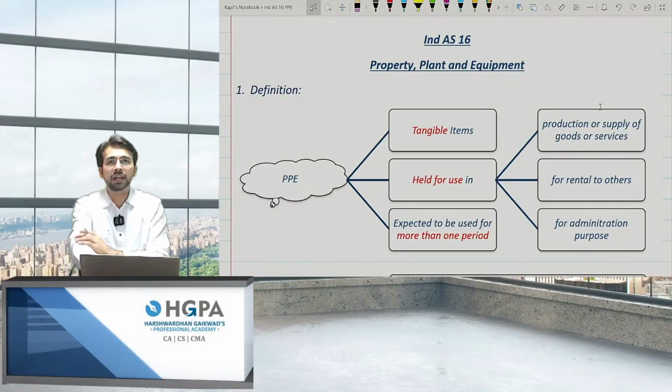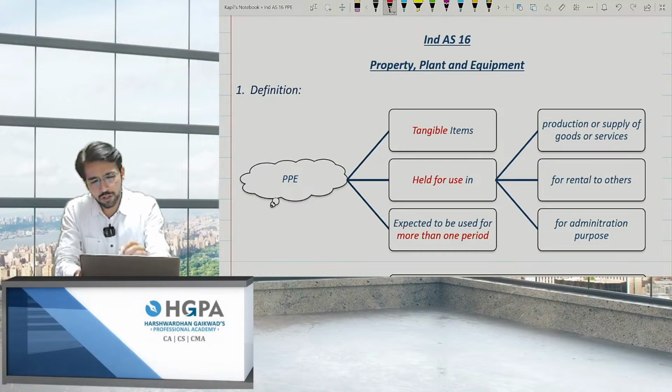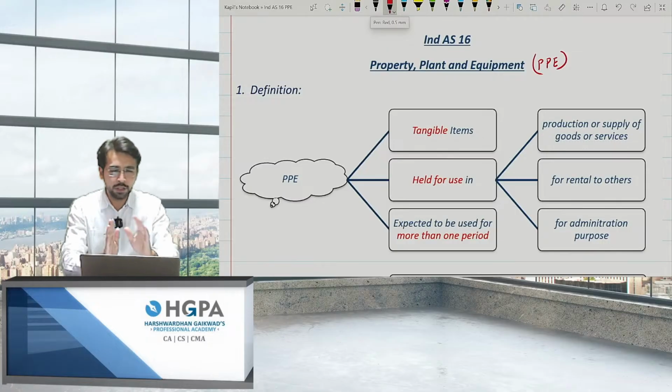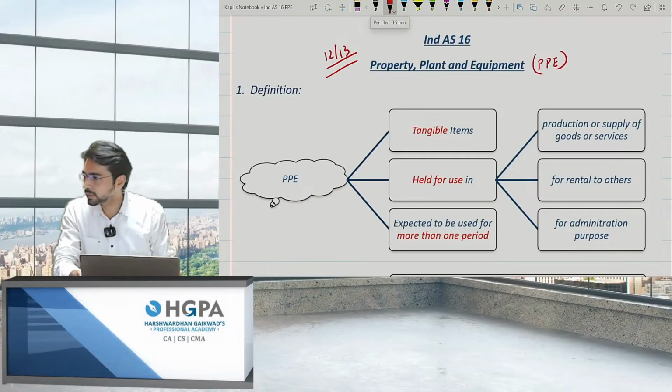So we are starting with the new Ind AS today, and that is Ind AS 16, Property, Plant, and Equipment. In short, PPE. Now, what is PPE exactly? In total, we have to cover 12 to 13 points in this.